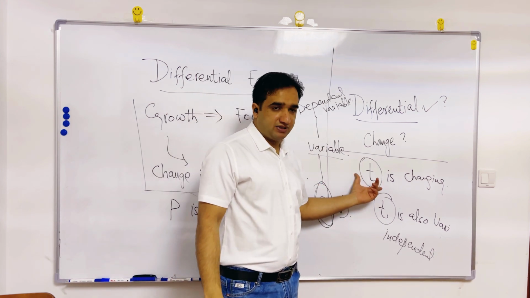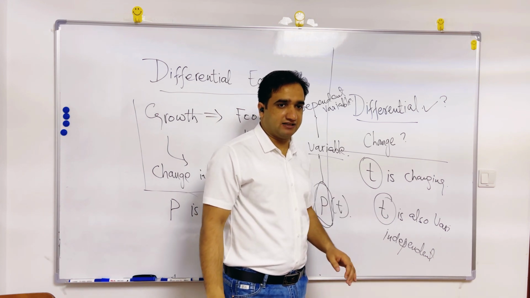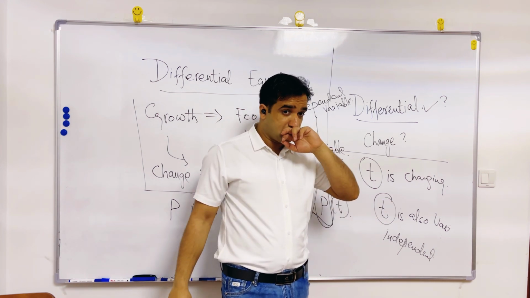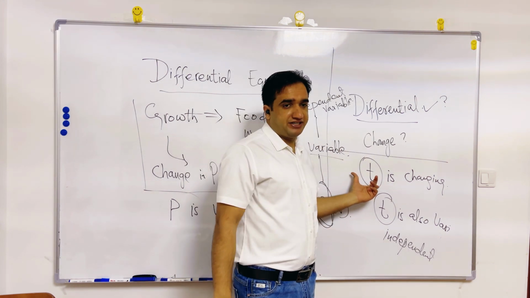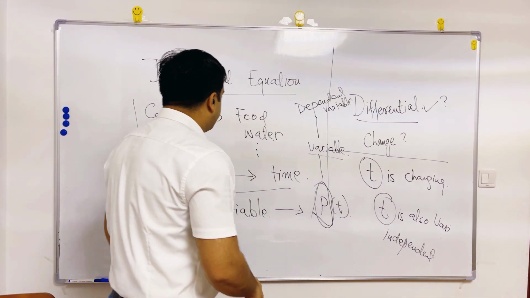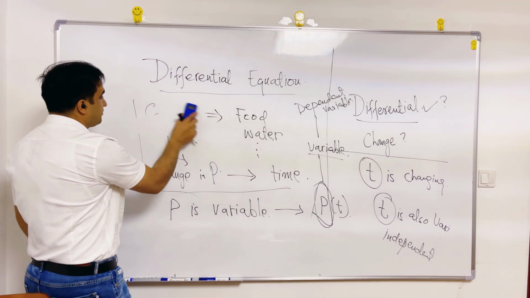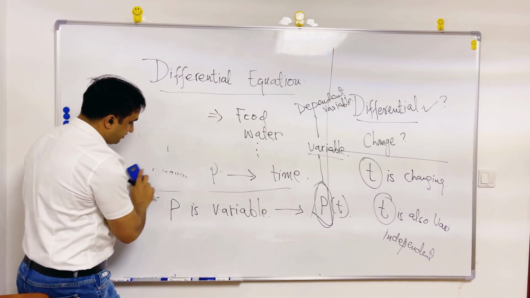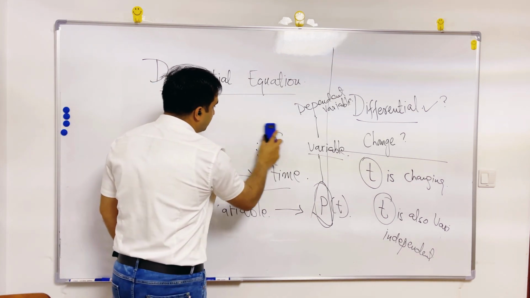T is also a variable, and for the scenario, T is not depending on anything. Whatever is happening in the environment, T will continue changing. The change in T will continue. So, the first thing you must know when you start talking about differential equations is the dependent and independent variable.